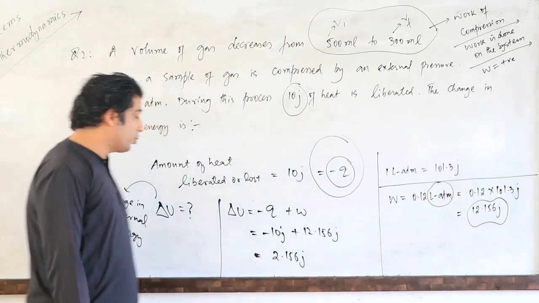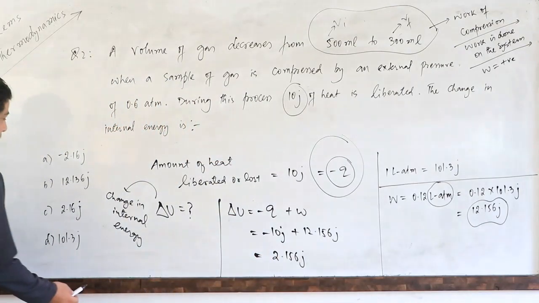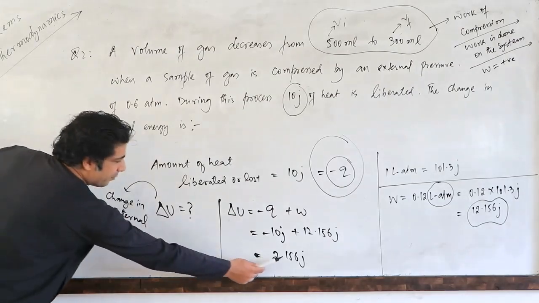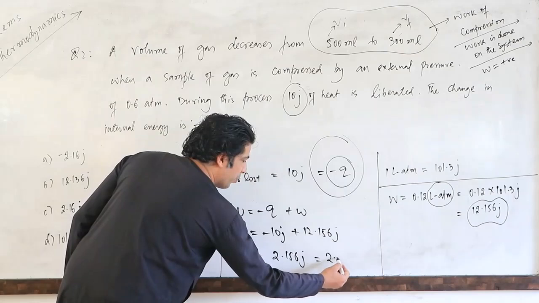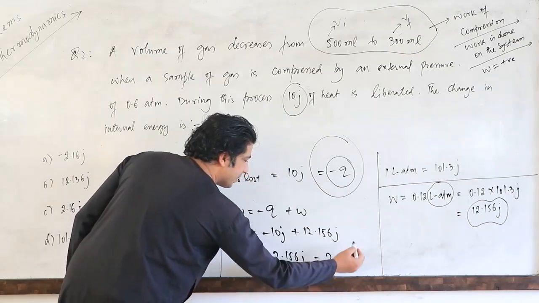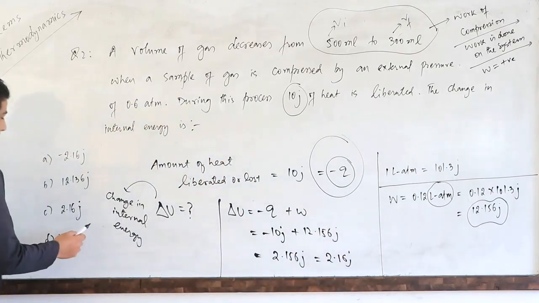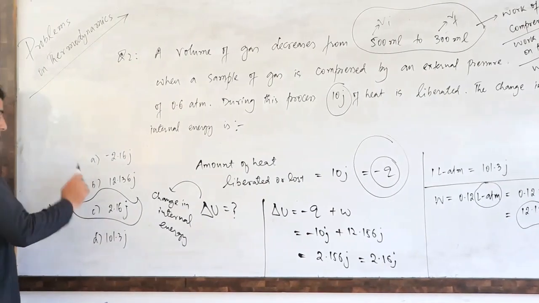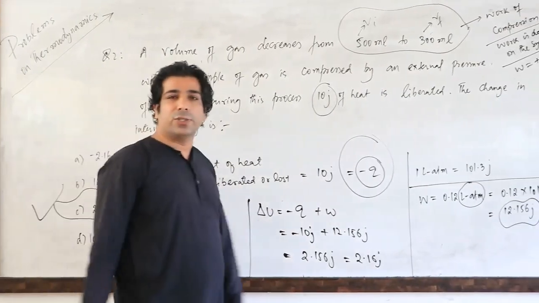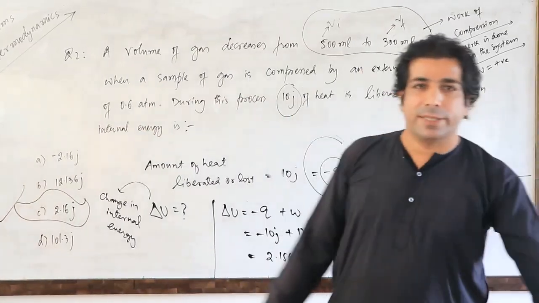So finally I got 2.156. So obviously if we round this off, it will be approximately equal to 2.16 joules. So obviously 2.16 joules is the answer. I hope everybody has understood this thing. Please make note of this.